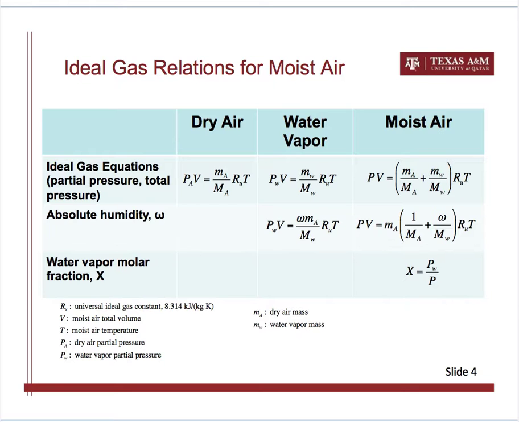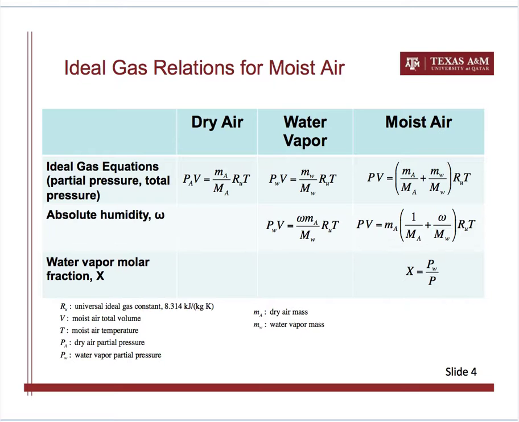So, as we said just a moment ago, moist air is considered a mixture of dry air and water vapor. Both are ideal gases. So since they're both ideal gases, then we can apply the ideal gas equation of state to each of the components, dry air and the water vapor. And also, the moist air as a whole should also follow the ideal gas equation of state.